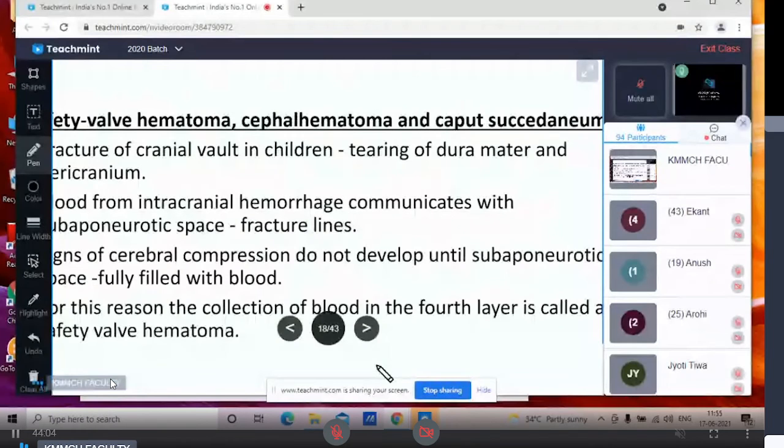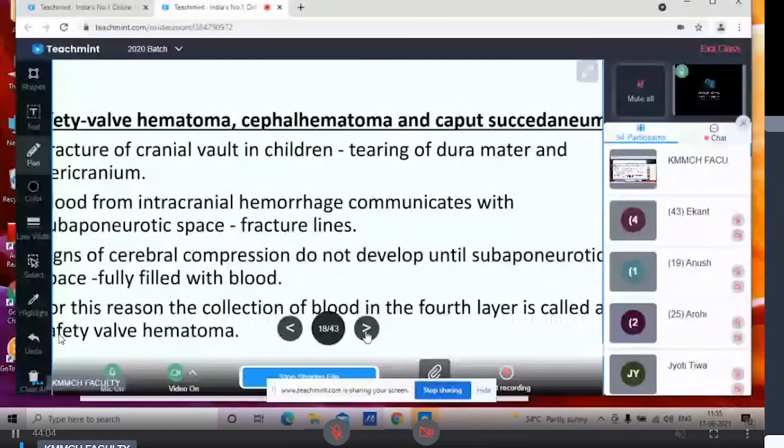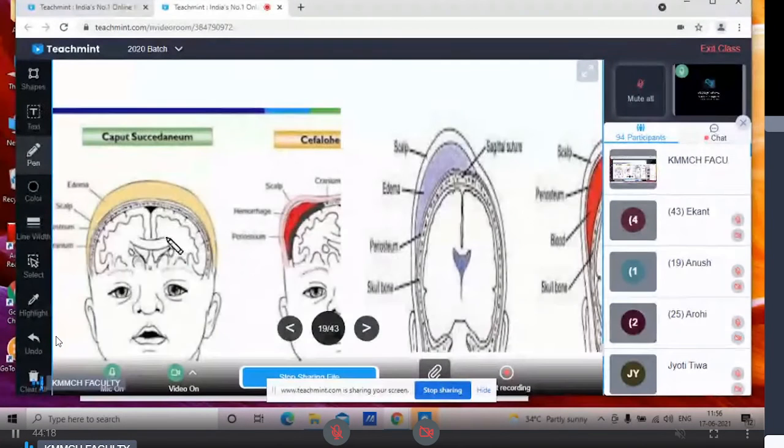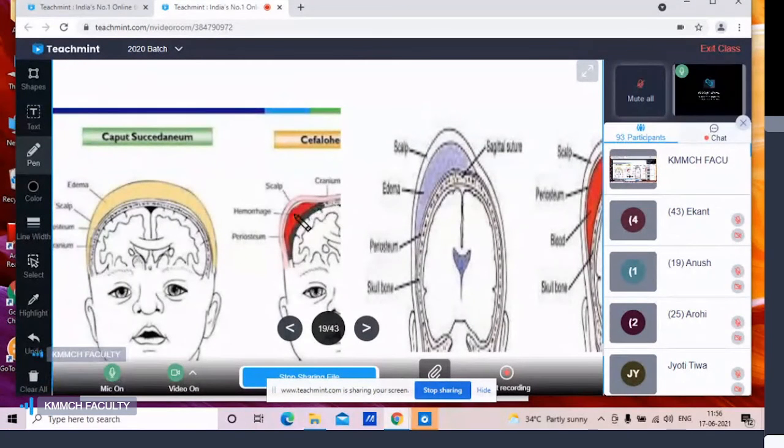So cephalohematoma is mostly appearing on the parietal region. Then there is the another condition that is called the caput succedaneum. Here again there is the subcutaneous, you can see here, this is the cephalohematoma. So this is the suture line. You can see here, this is the suture line. Here also suture line. So it is limited to the area up to the suture line. But caput succedaneum is not so.